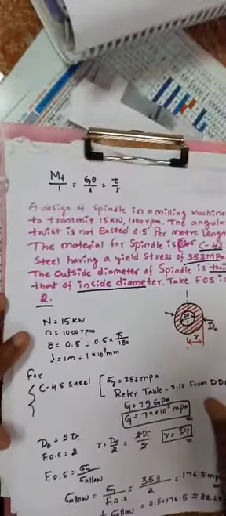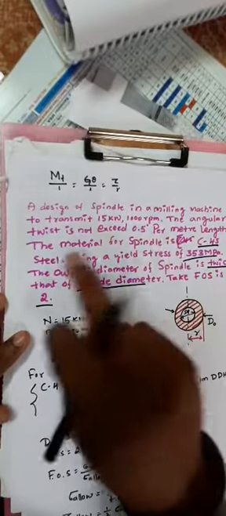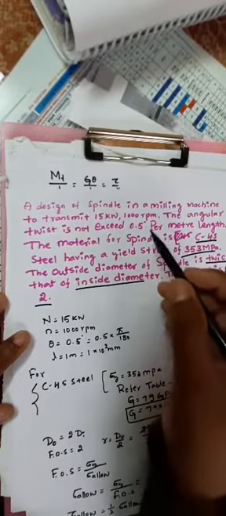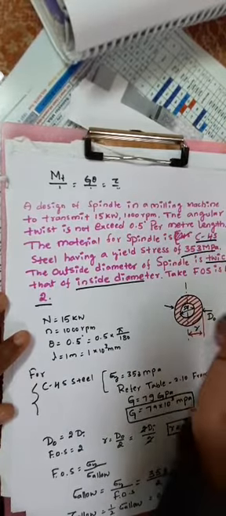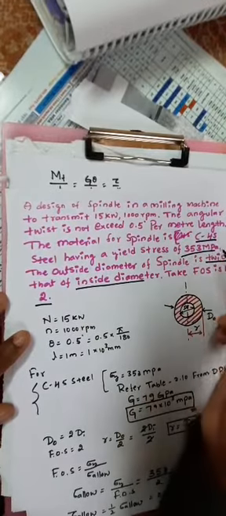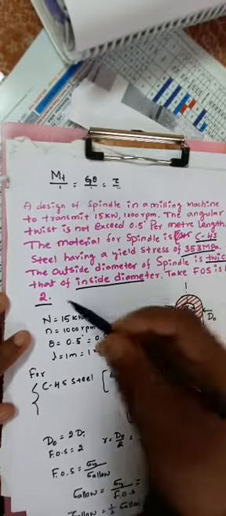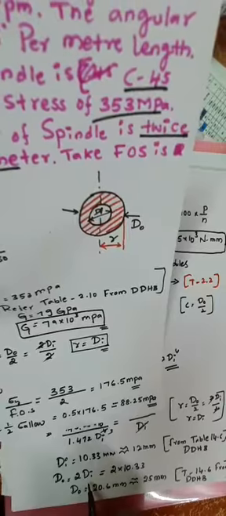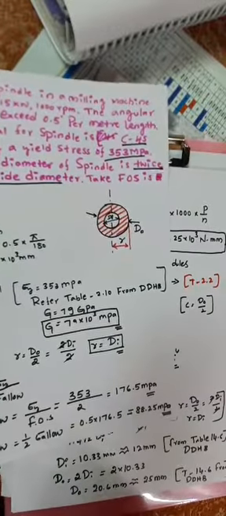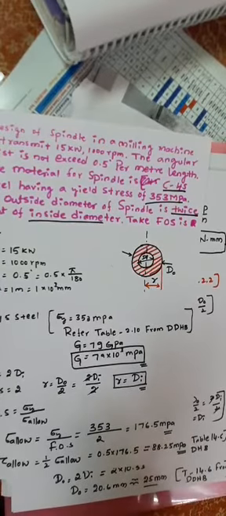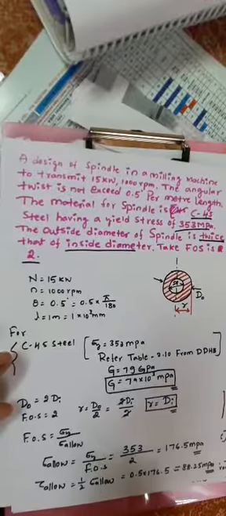This is the nature of the problem. Design a spindle in a machine element to transmit 15 kilowatt at 1000 rpm. The angular twist should not exceed 0.5 degree per meter length. The material for the spindle is C45 steel having a yield stress of 353 MPa. The outside diameter of the spindle is twice the inside diameter, that is, d naught is twice di. So finally we get the diameter of the spindle as 25 mm. This is the nature of the problem.